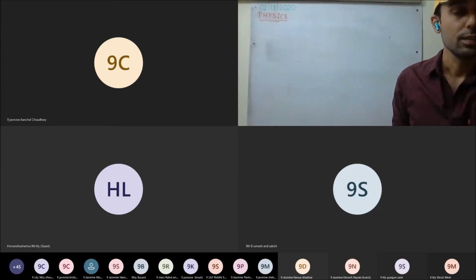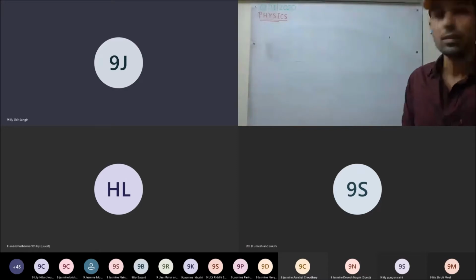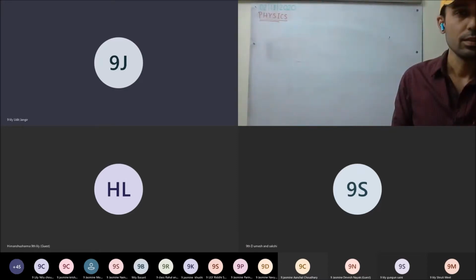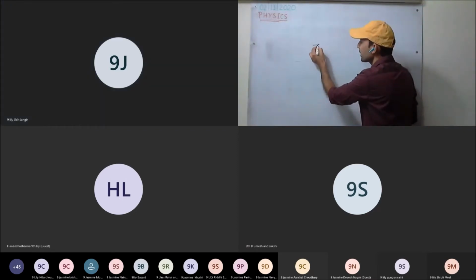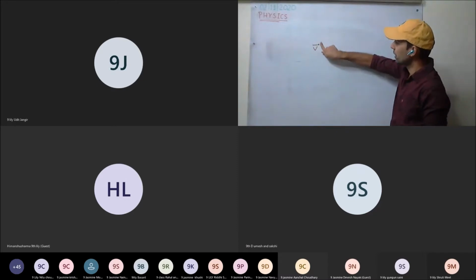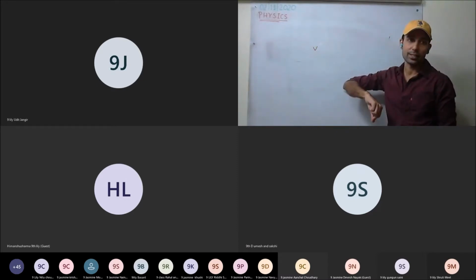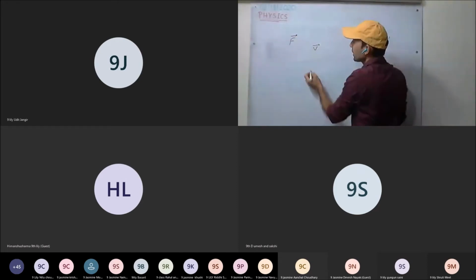Sir, in that velocity, why don't we put an arrow above it? See here, this is the correct notation, but here we already know, and for simplification only we avoided that. But it is understood, this is a vector.